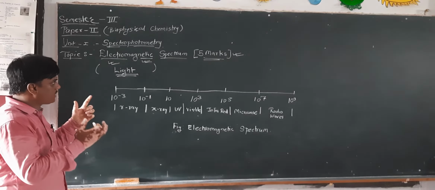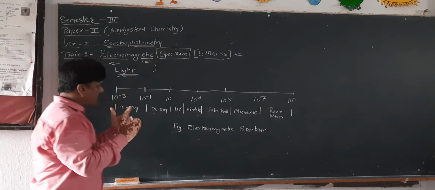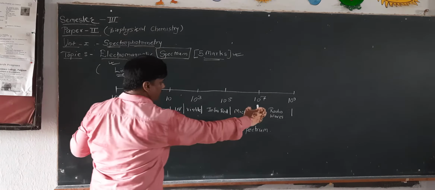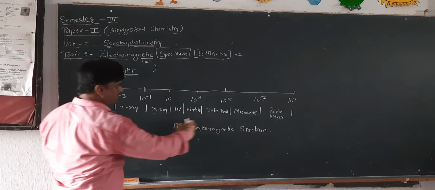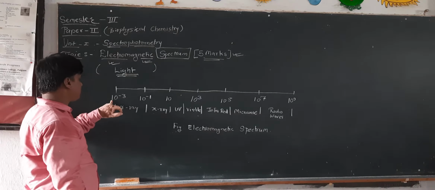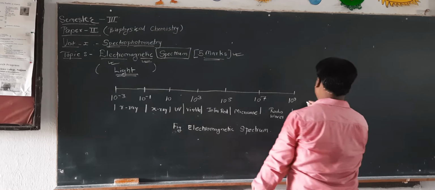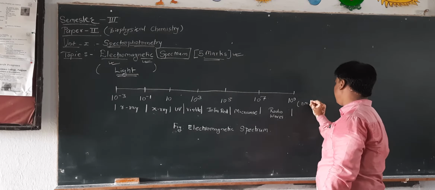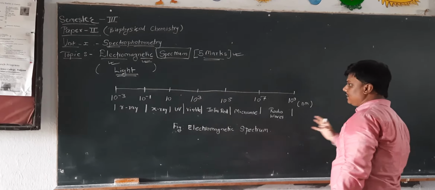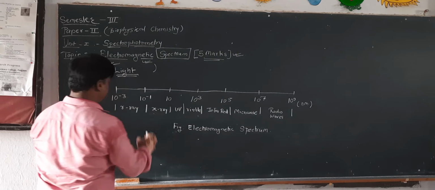So light has a spectrum. What is the spectrum? Spectrum is a kind of band. For example, here is a band of light which has a range, that is 10 raised to minus 3 nanometer to 10 raised to 9 nanometer. So it is what we call the range of light. In this range of light we have different kinds of light.